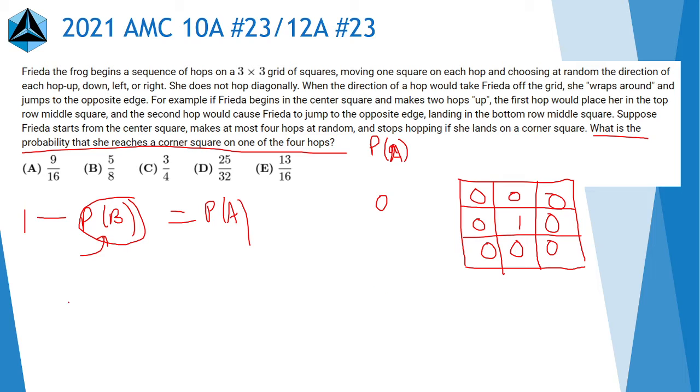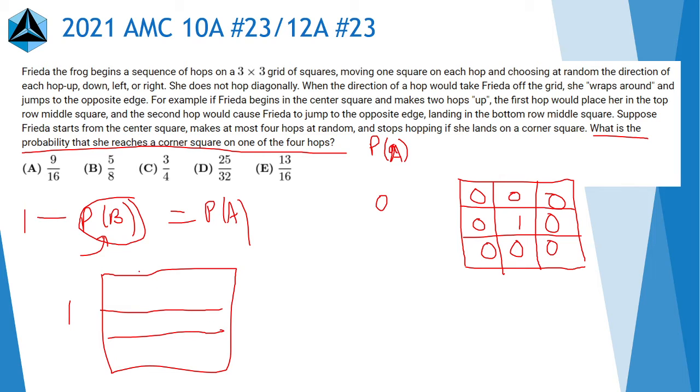When we go to 1 hop, I'll draw this over here. Well, let's think about it. From the center square, can we reach the center square from the 0 hops? No, because obviously the frog doesn't have the option to stay, so there's no way to go here. But are there ways to go to any other square? Well, we can't go to any of these corner squares because they're diagonal of the first center square in 1 hop. But we can go to these squares on the edges. So we can either go here, here, here, or here. And that represents the 4 ways that Frida can go in, well, the first hop.